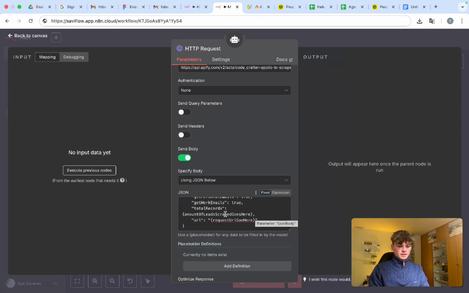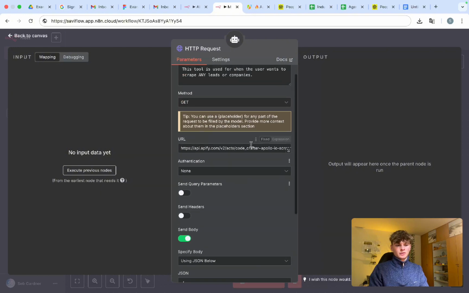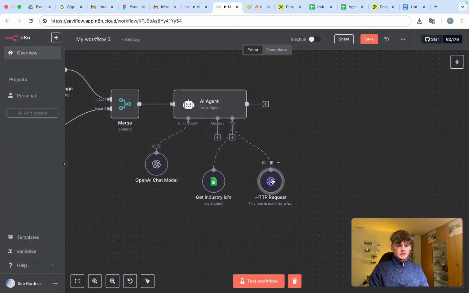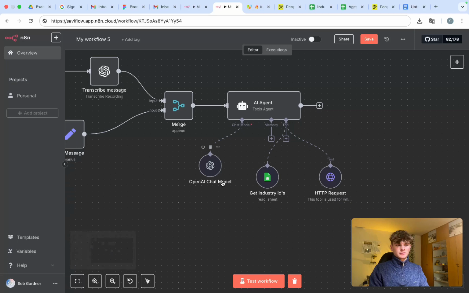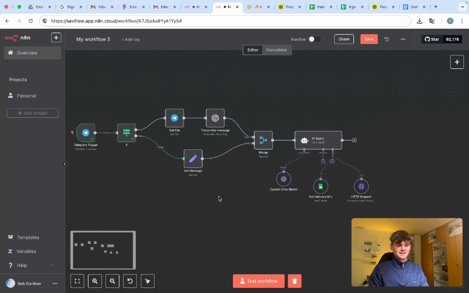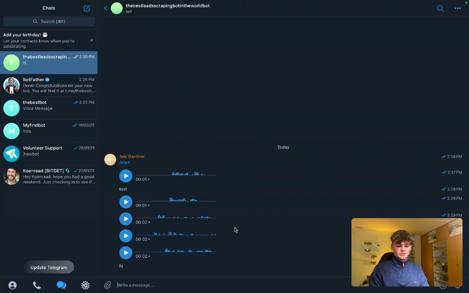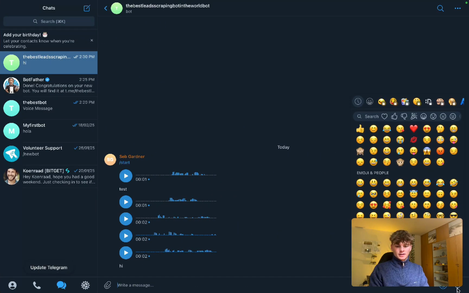Okay. Now in the curly braces, we've told the agent where we want it to put its dynamic parameters. We've got get personal emails true, get work emails true. I'm just going to leave that as true and not dynamic. And this should all work as expected. So I think we're going to test this now to make sure that the scraper works and also that the industry organization works. So let's run this using command enter again. Let's test this out.